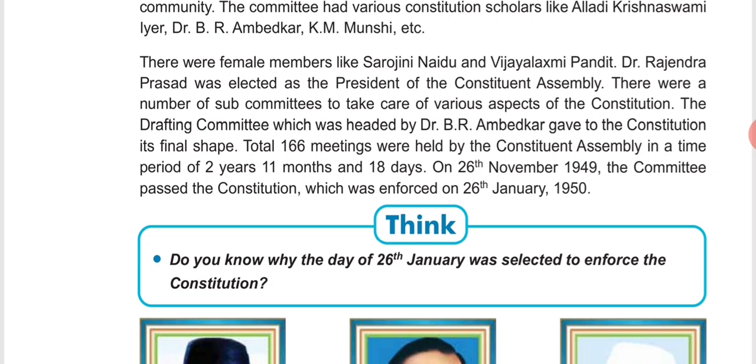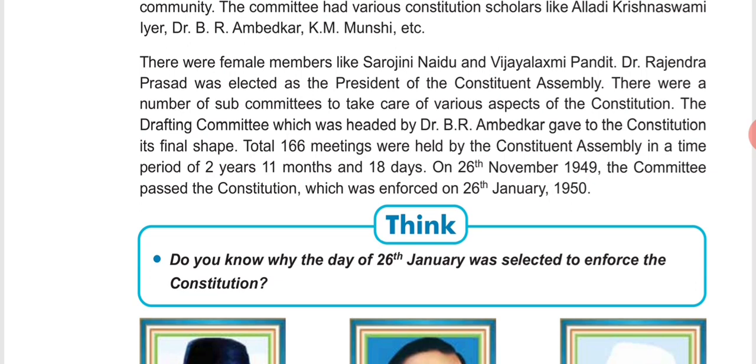Then Dr. Rajendra Prasad was elected as the president of the Constituent Assembly. As I have told, the Constituent Assembly was a body formed with a group of people to form the constitution. Its head was Dr. Rajendra Prasad, so he was made the president of the Constituent Assembly.